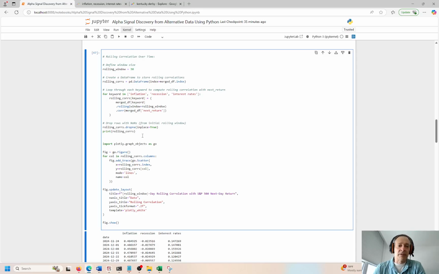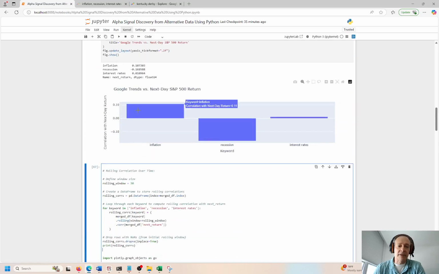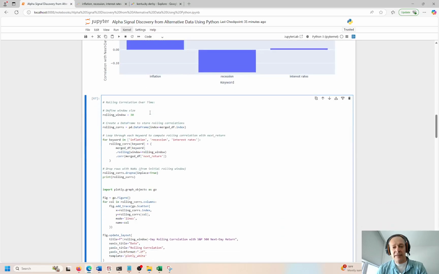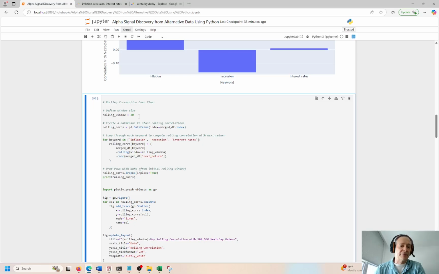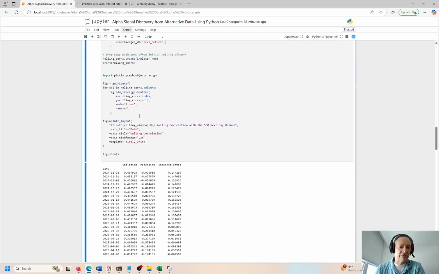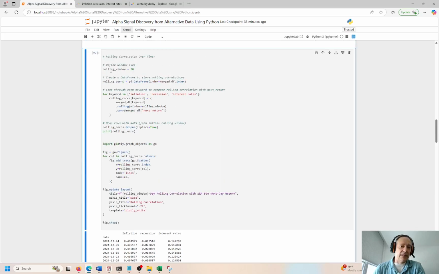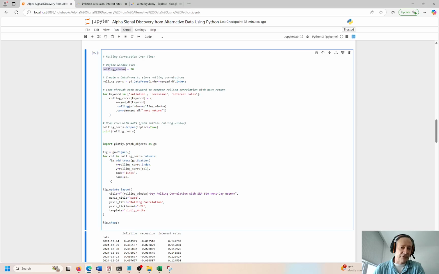Okay. So the next thing I want to look at is rolling correlations over time. So we know that there's no specific point in time or like 1 day correlation between these terminologies, right, and the S&P 500. But what if there was some type of correlation on a moving average or on a moving basis that we could discover and use as a positive alpha signal, right, to generate above average returns? So that's what we're looking at here. So we have a rolling window of 30 days. So it's a 30-day lag.